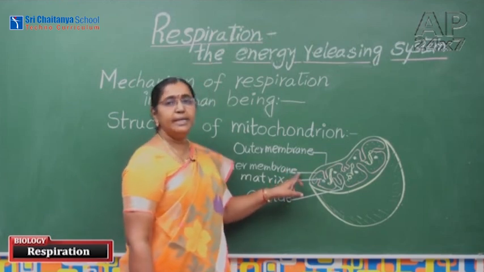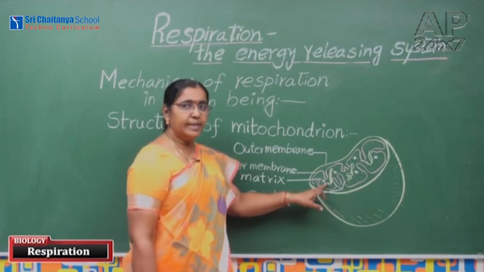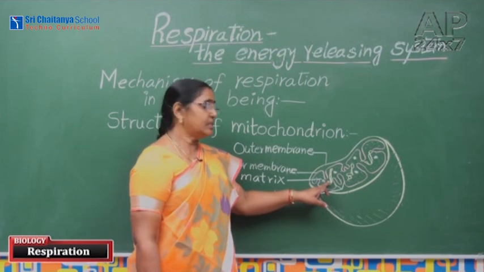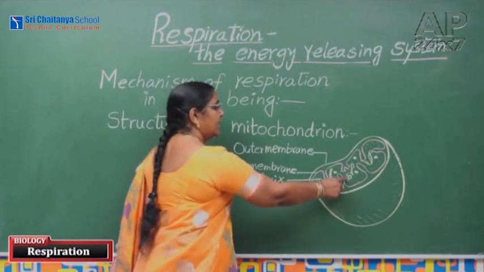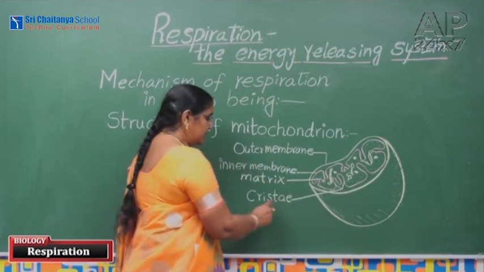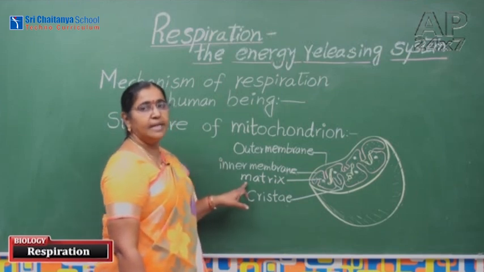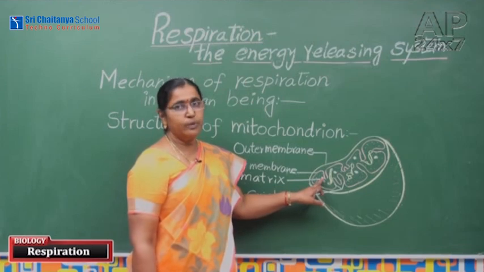This inner membrane consists of some particles. Those particles are releasing the enzymes which are used for respiration. The matrix and the elementary particles which are present on this inner membrane release some enzymes. These enzymes participate in the respiration process.